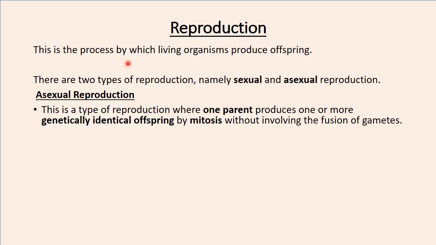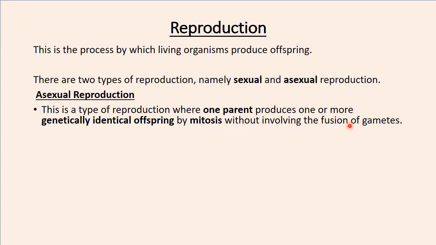In short, asexual reproduction involves one parent. The offsprings produced during asexual reproduction are genetically identical, meaning that they are made of the same genes. They are like twins, so to put it. The process that helps asexual reproduction to happen is mitosis.